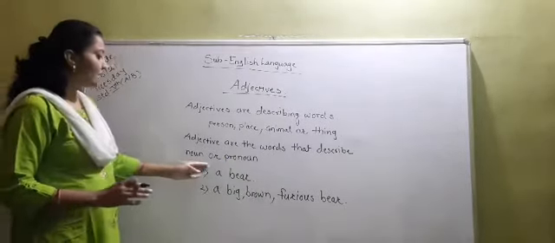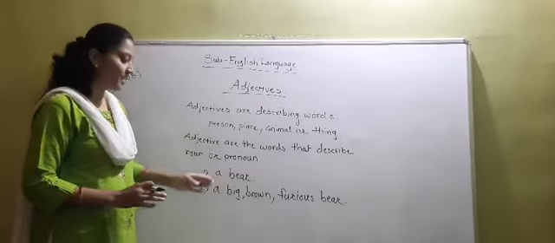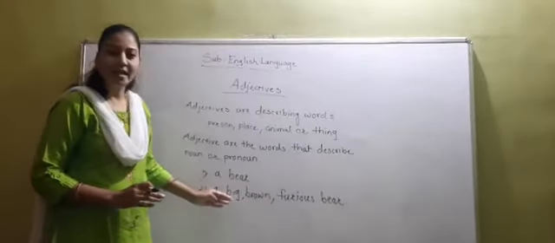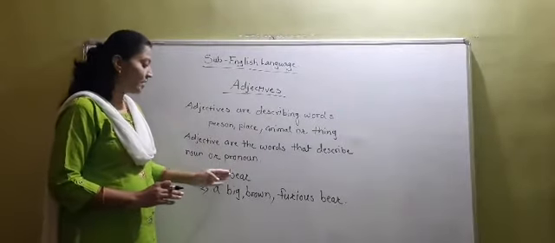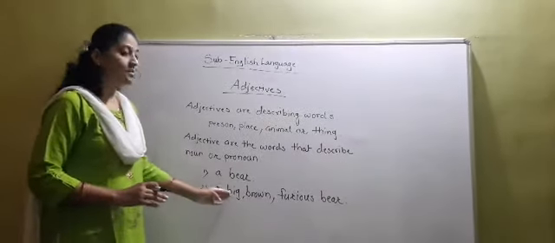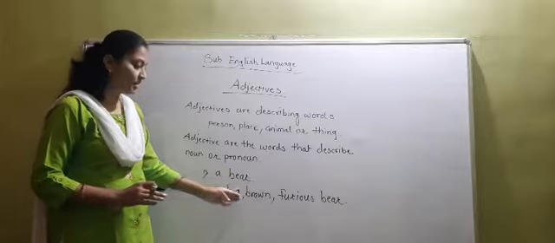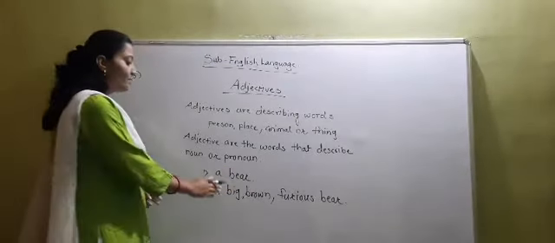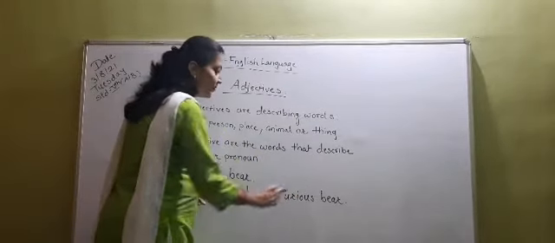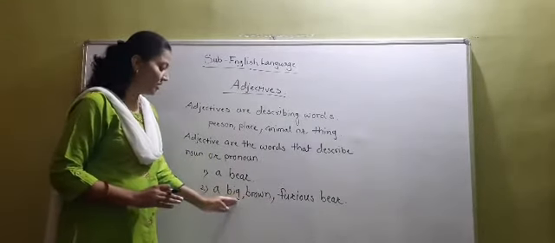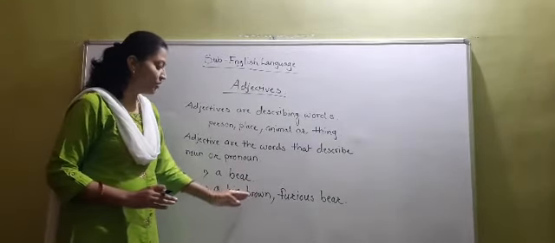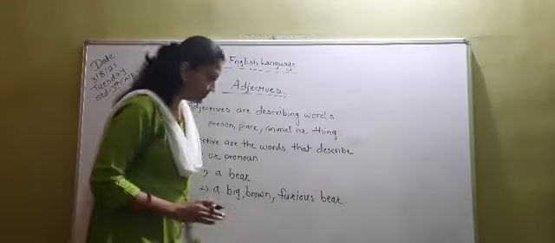So there is a difference between these two sentences. I have added more words to the second sentence. When I am talking about the bear, I have added new words, some more words to this sentence, that is big brown furious bear. So these are the words that are giving more information about the bear.